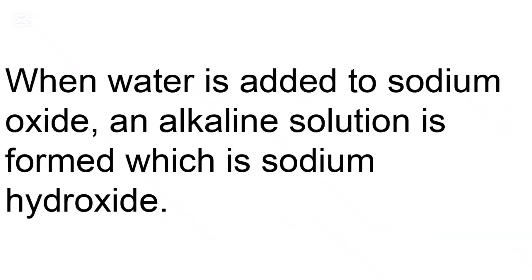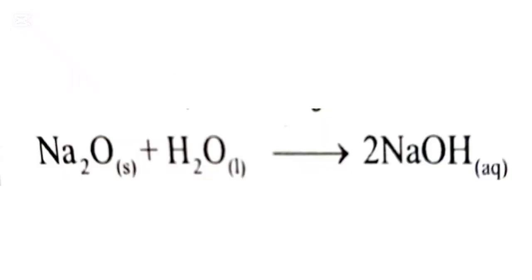When water is added to sodium oxide, an alkaline solution is formed, which is sodium hydroxide. So after the sodium has reacted with oxygen, when we add water, then we will form an alkaline solution, which is called sodium hydroxide, and it turns red litmus paper to blue. Sodium oxide plus water is sodium hydroxide.